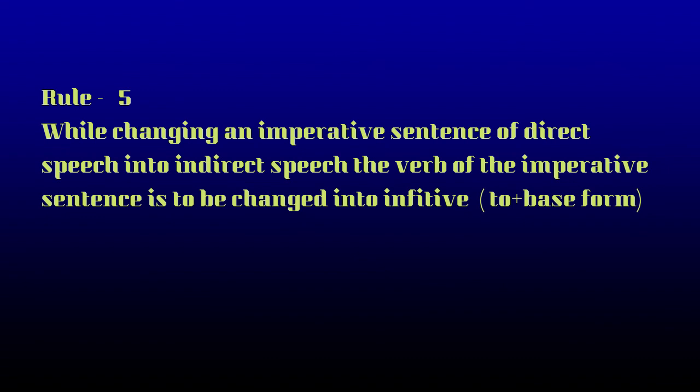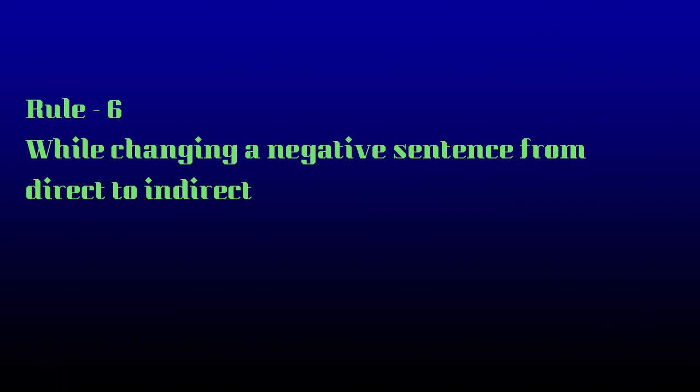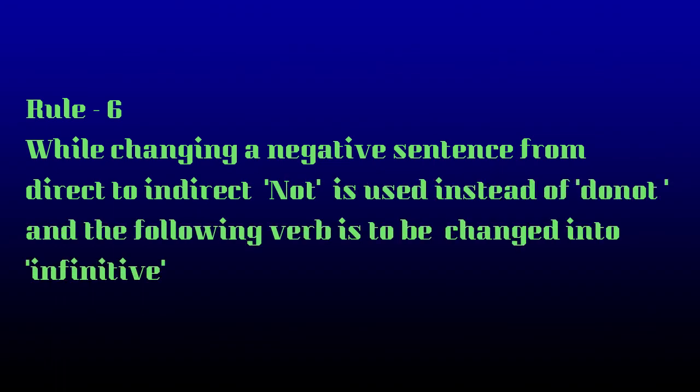Imperative sentence gets changed into to plus verb form 1. Clear? Rule 6, while changing a negative sentence from direct to indirect speech, not is used instead of do not. Instead of do not we write not. Clear? Not to eat, not to neglect, not to play.